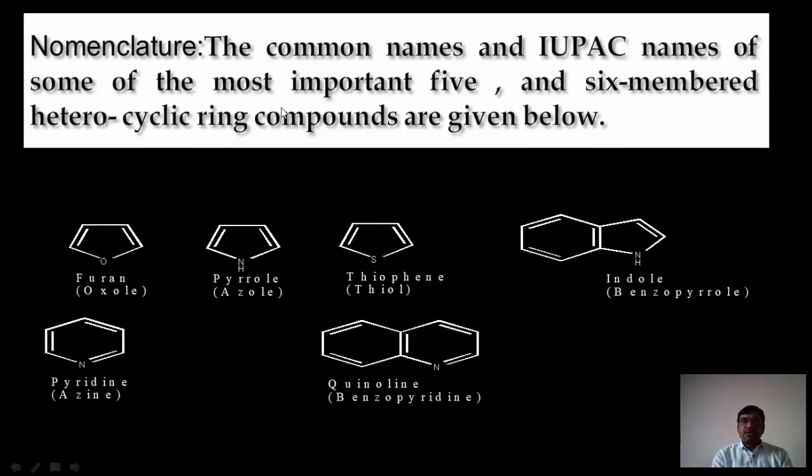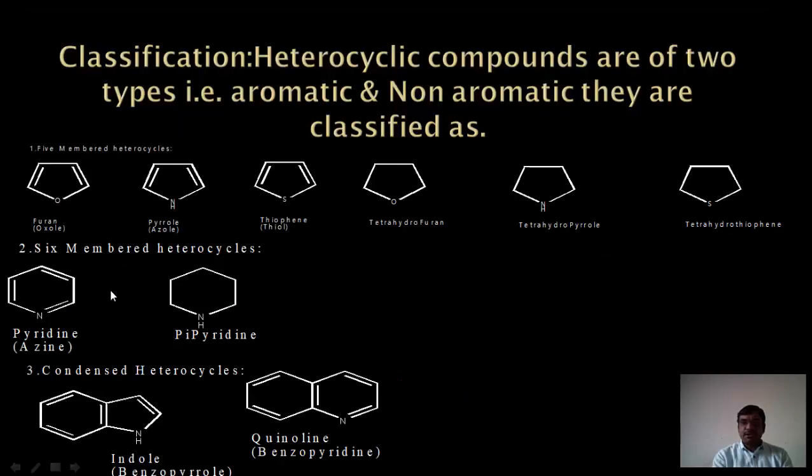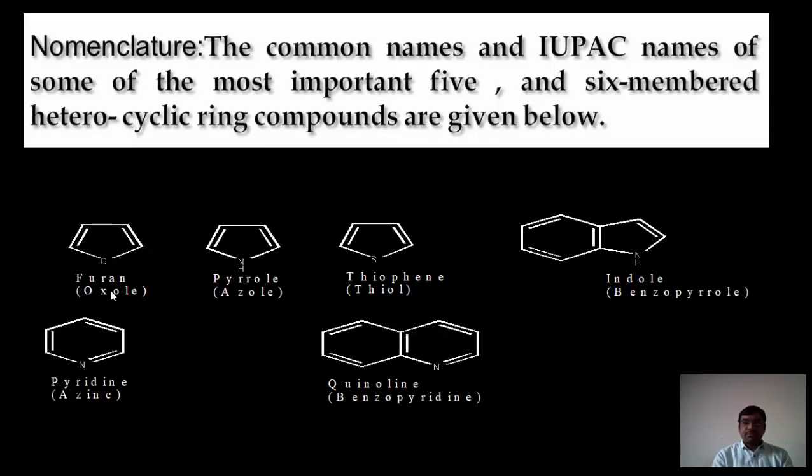First of all, we will see the nomenclature of the heterocyclic compounds. Some of the common and IUPAC names of some of the most important 5-, 6-membered and condensed heterocyclic ring compounds are given below. This is furan. Its IUPAC name is oxole. It is a 5-membered heterocycle, and this is the series of 5-membered heterocycles. This is pyrrole. Its IUPAC name is azole.